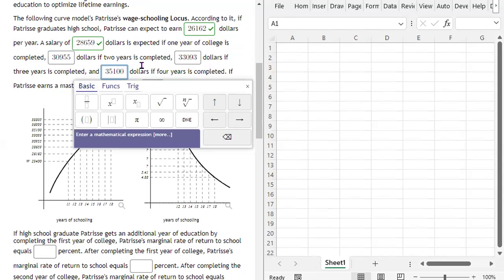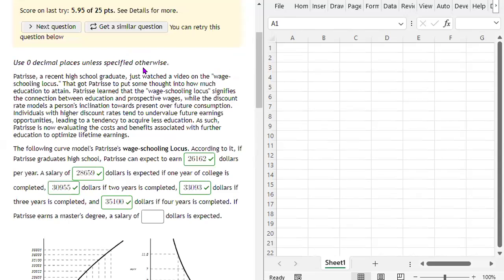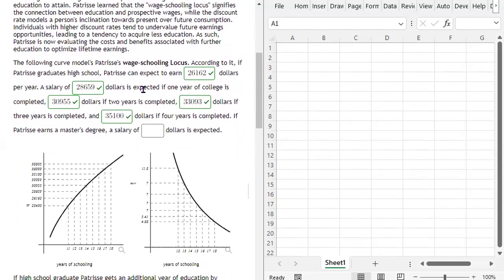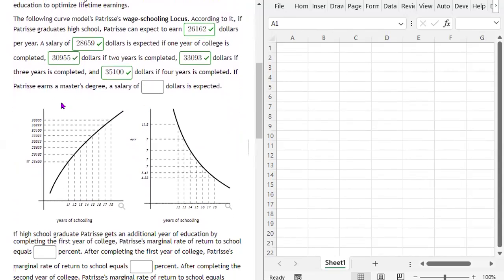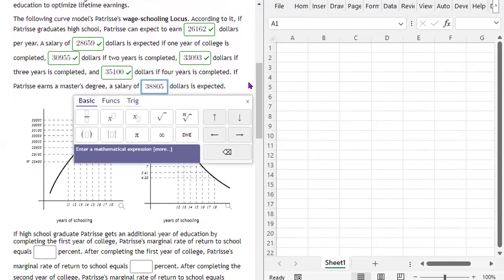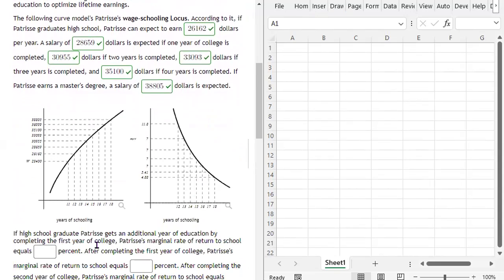The salary goes up, but it goes up at a decreasing rate, right? If Patrice earns a master's degree, the salary is expected to be what? There we go. So 18 is the master's degree, right? A year and a half. Okay. So this right here is the wage schooling locus.